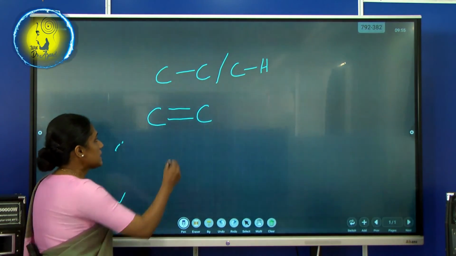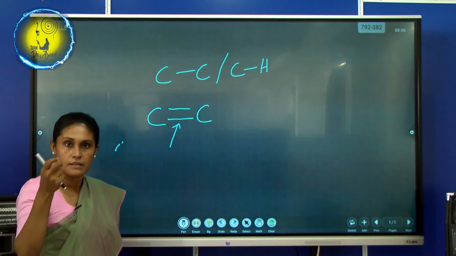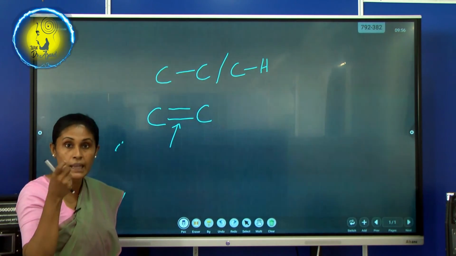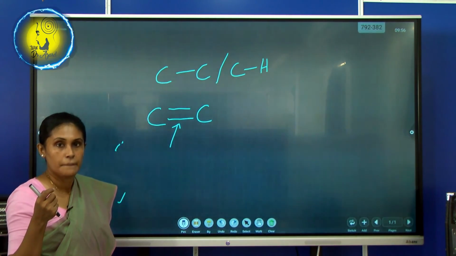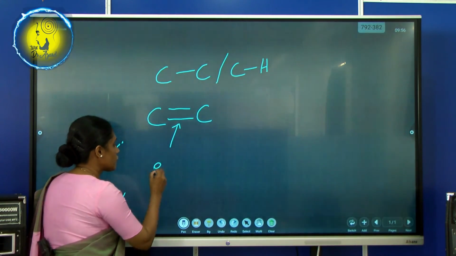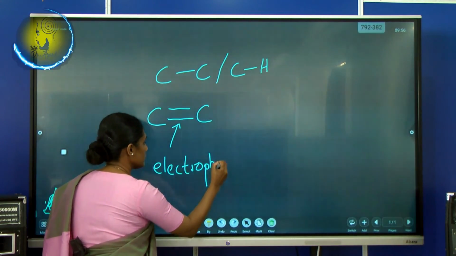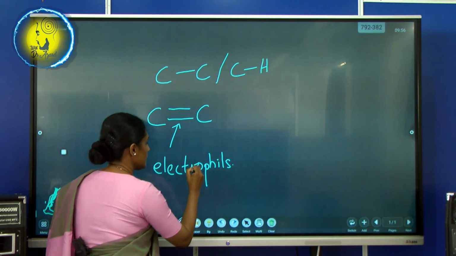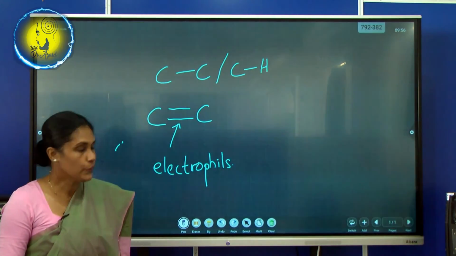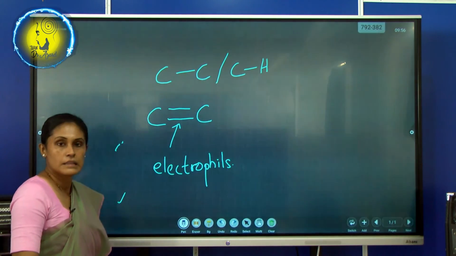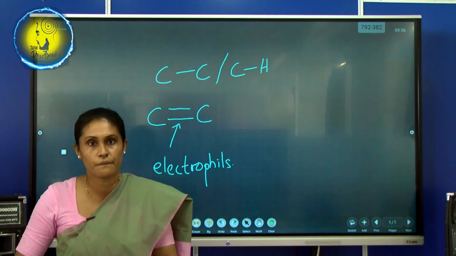So this is the area where they can drag electrons to themselves, so we call them electrophiles. This is R. Right? So this is the explanation of the note that I have sent you.